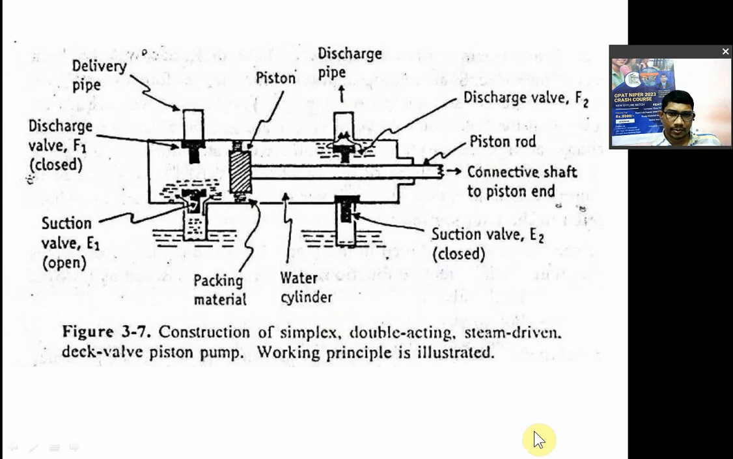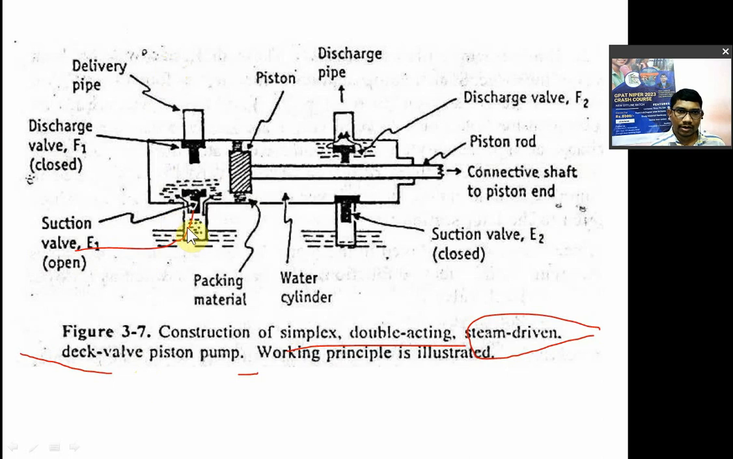Now you can see the construction of simplex double acting steam driven pump. मतलब यहाँ पे steam cylinder रहेगा, steam driven deck valve piston pump constitution of simplex double acting ठीक है. double acting मतलब there are four valves, so valve E1 for the suction. So during the half of its movement, it will suck the water. Double acting means it has four valves, two valves for inlet, that is nothing but for suction. This is known as a water cylinder. ये जो पूरा square है, that is a water cylinder.